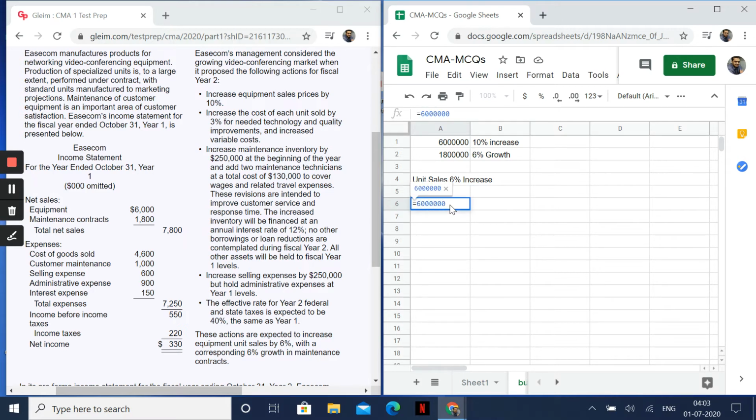I'll divide it by 100, a normal amount I'm taking. So my sale price right now is 100, and I'm finding out how many units I sold just for estimation purposes, so I'm putting down 60,000. Right now my sale price is 100. I have to increase it by 10%, so 100 plus 10% is 110.